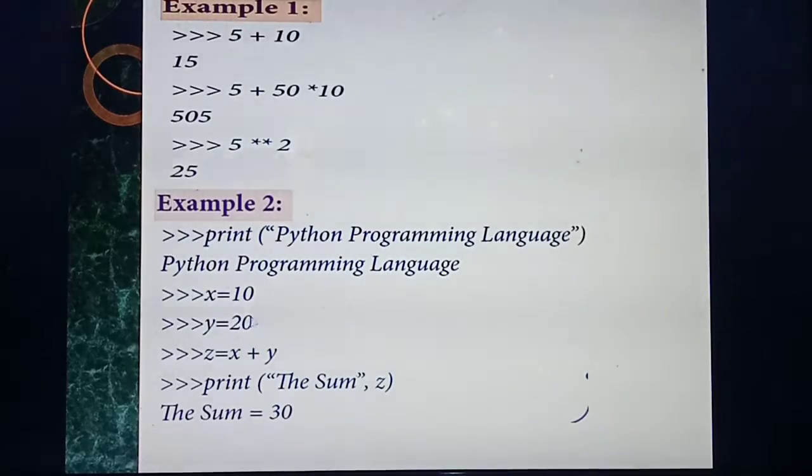Okay, see next one. I am giving x equal to 10, y equal to 20, z equal to x plus y. Next, inside the print I am giving the sum, comma, z. What's the value of z now? x plus y, so 10 plus 20, what's the value? 30. So what output will you get inside the print? You are giving the sum, and the value of z is 30, so you will get 30 as the output. Understood interactive mode programming? Okay.